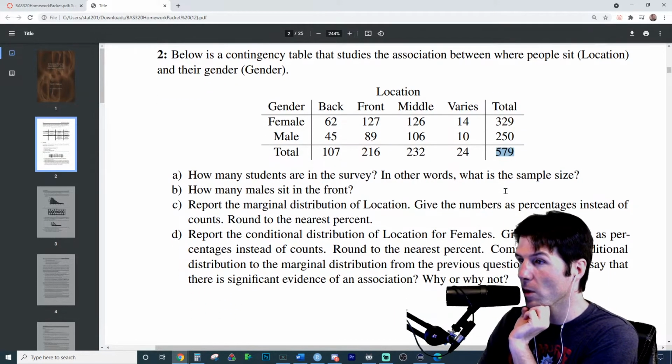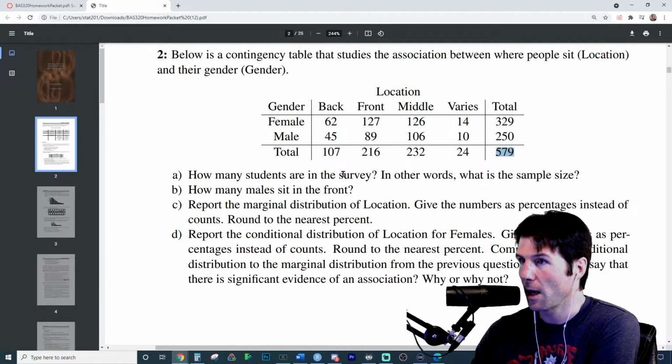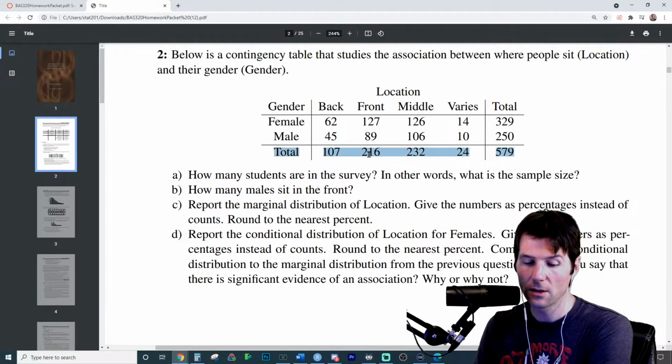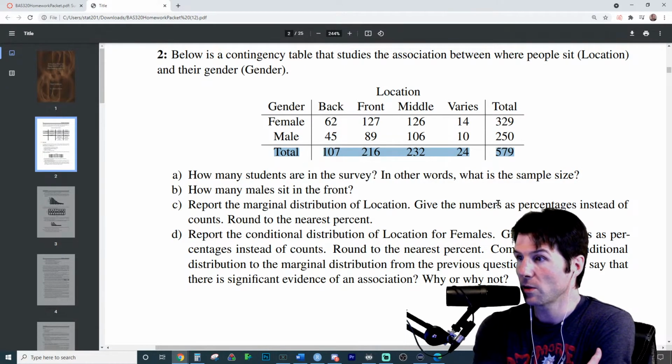And so when we look at a marginal distribution, give the marginal distribution of location. So as a percent, I would like to know, so mathematically, tell me the marginal distribution of people who sit in the back. Go ahead and tell me the percent for the marginal distribution of people who sit in the back. As a percent. Marginal means out of everybody, so it's one variable that we're looking at right here. So report the marginal distribution of location.